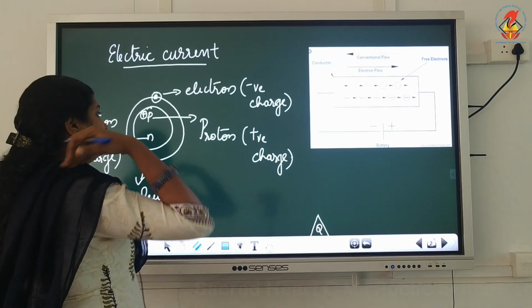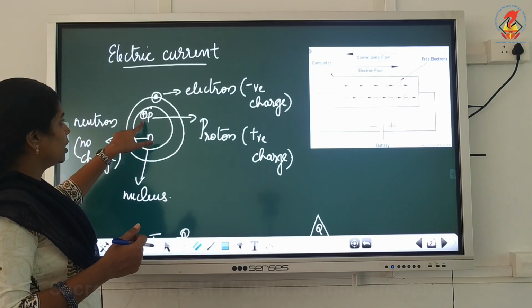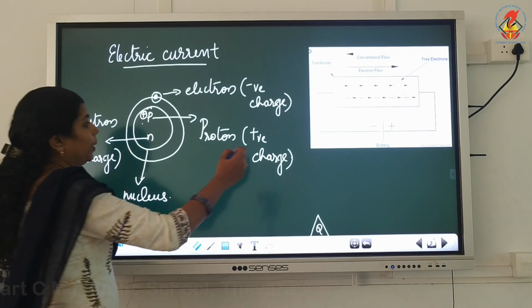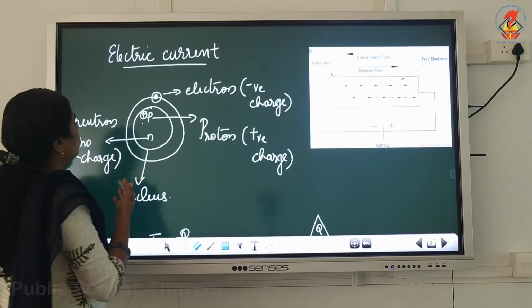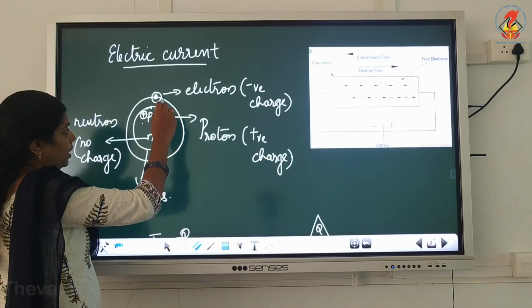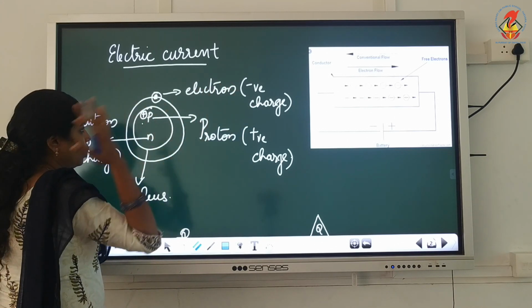So, here this is a nucleus. Inside the nucleus, protons and neutrons are there. Protons are positively charged particles, and no charge is there for neutrons. Electrons are revolving around the nucleus in different orbits and are negatively charged.